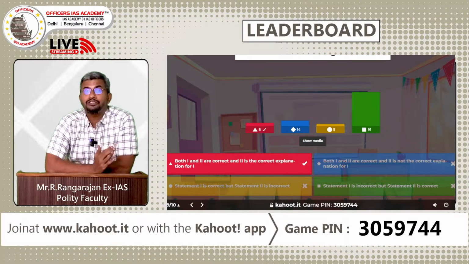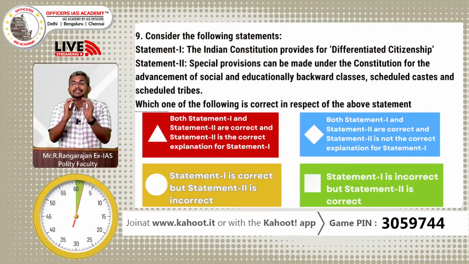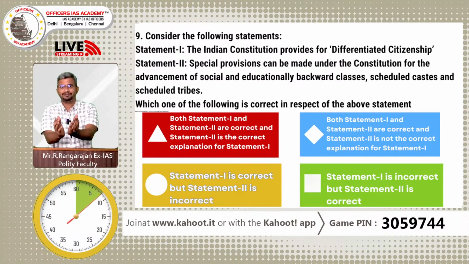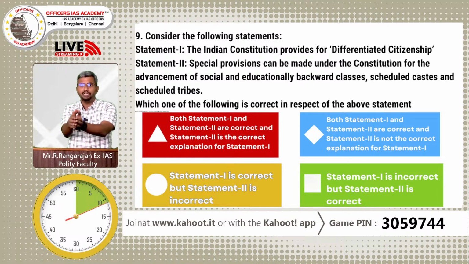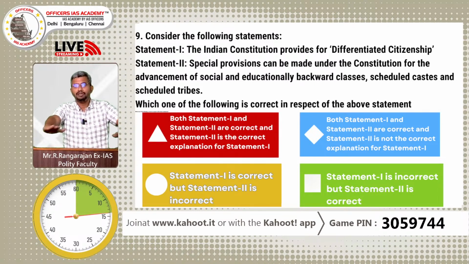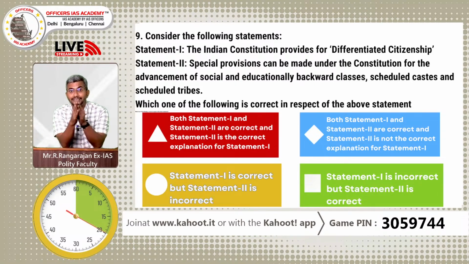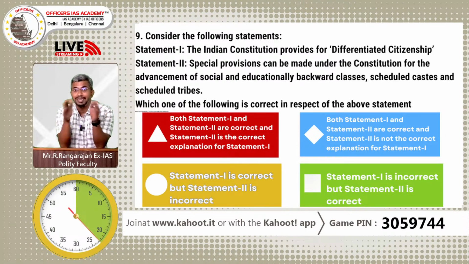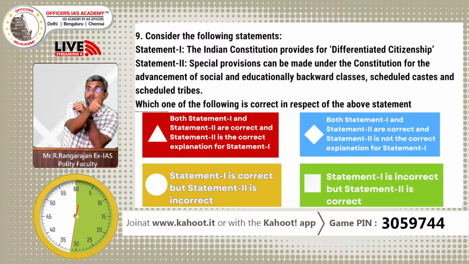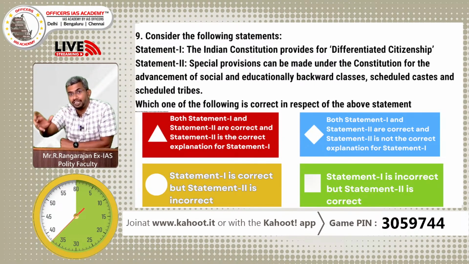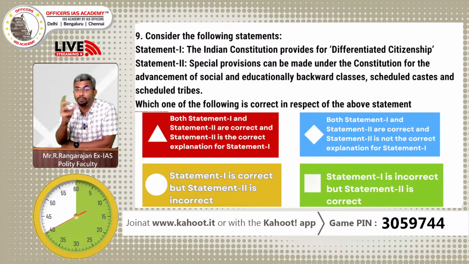So what is differentiated citizenship? Differentiated citizenship is different affirmative actions for certain groups. That is the meaning of differentiated citizenship. Everybody is equal before law. That is Article 15: no discrimination only on the basis of race, religion, caste, sex, place of birth. That is equality before law, no discrimination, equal citizenship. That is the essence of a democracy in the Indian Constitution. But differentiated citizenship here doesn't mean different privileges. It means affirmative action for different sections who are considered as a group, not an individual.